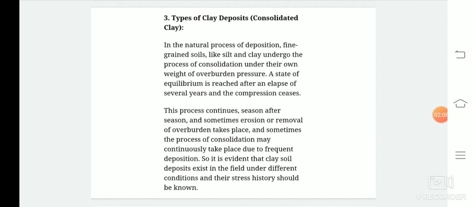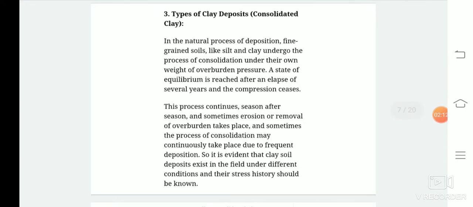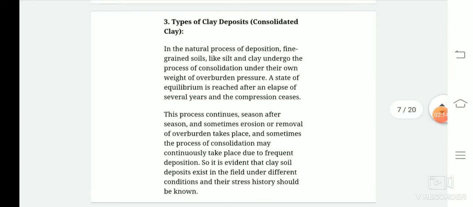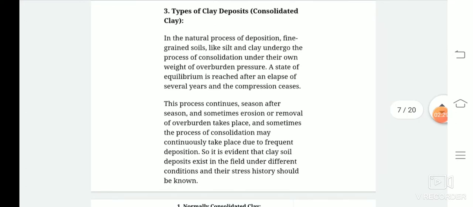In the natural process of deposition, fine grain soils like silt and clay undergo the process of consolidation under their own weight of overburden pressure. A state of equilibrium is reached after several years, or after a certain time, and the compression ceases or gets reduced.